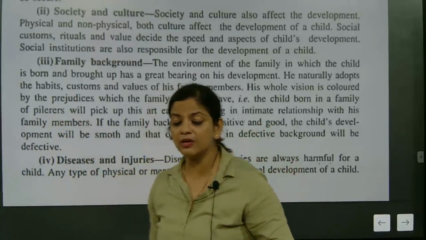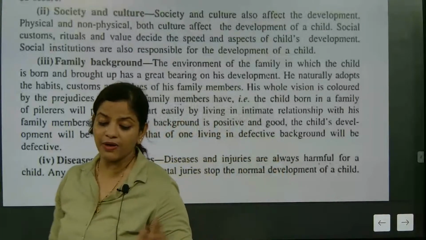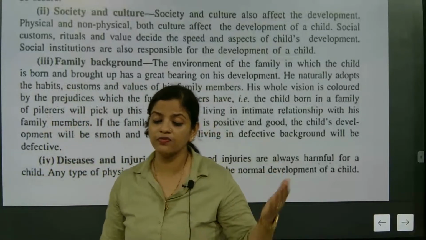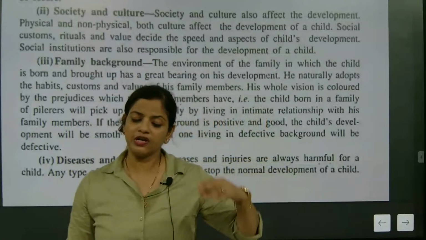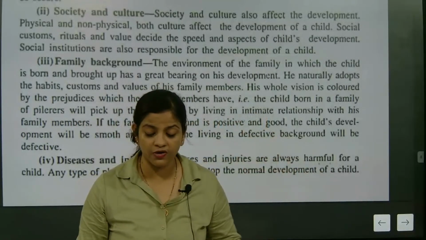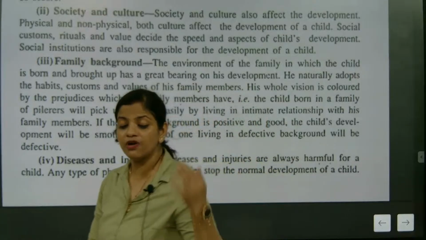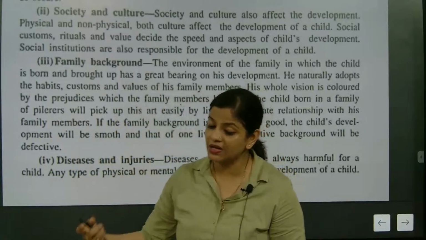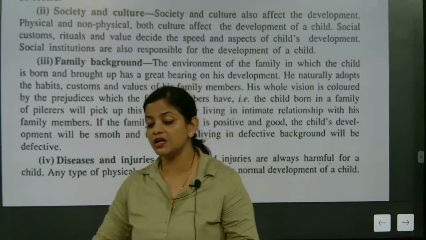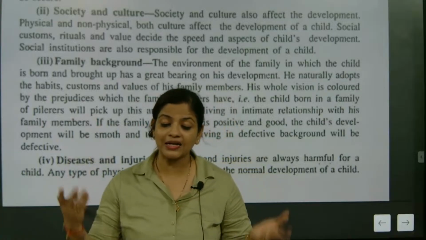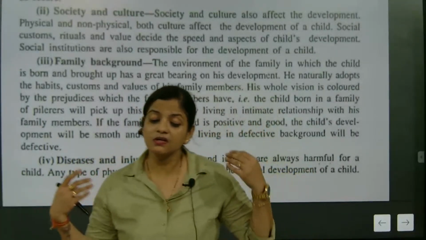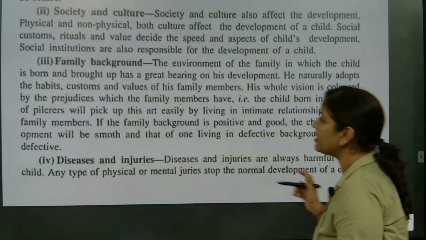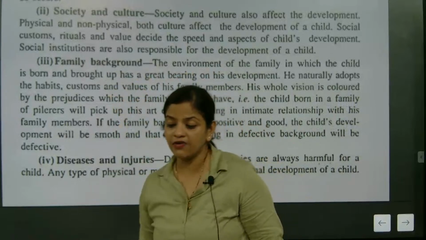So the presence of family members in the background adds a very important point, because nowadays people are going with a nuclear family, like wife, husband, and children. Wife is busy, husband is busy, and the children are busy in their own world. In that fast-paced world, if the grandparents are there, they will act as a pillar for the development of the child. Where mother and father are unavailable, the grandparents act as a pillar for knowledge and the spreading of culture and community information to the child. So yes, family background is one of the important sources of development.